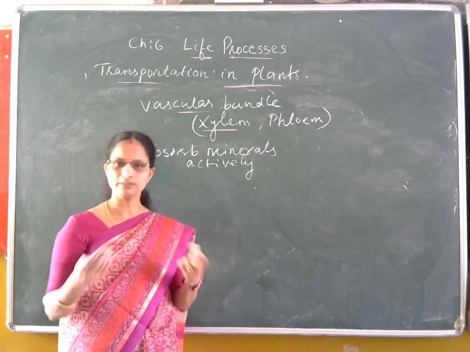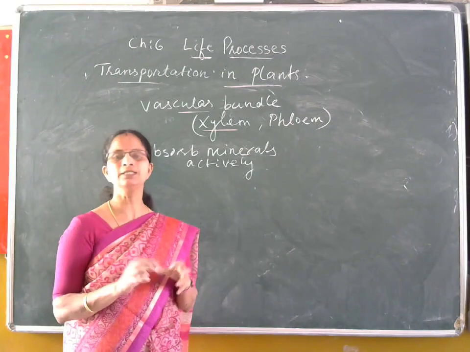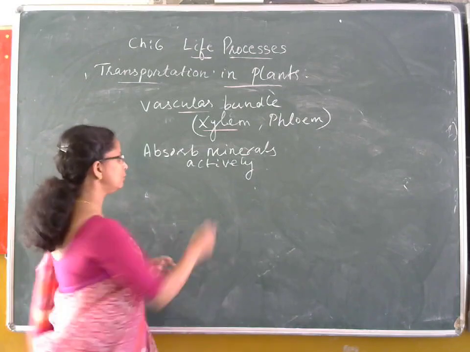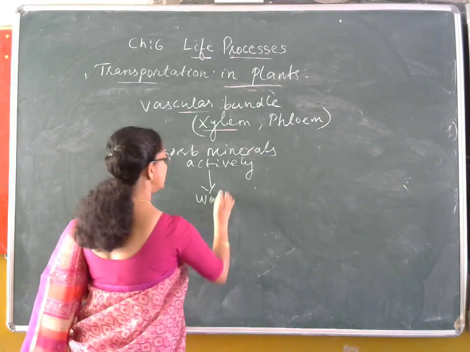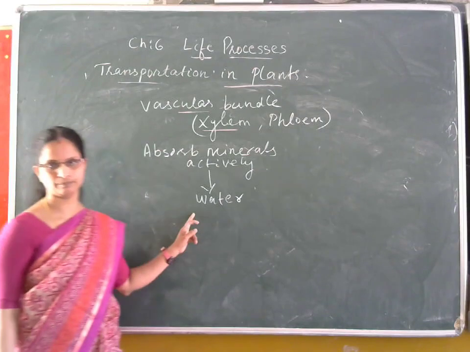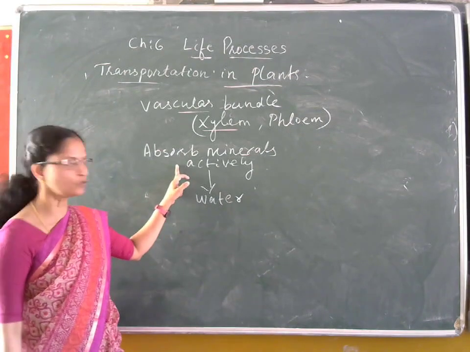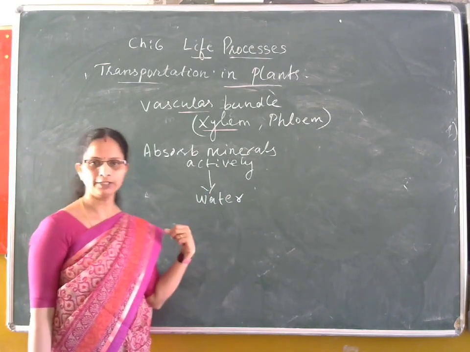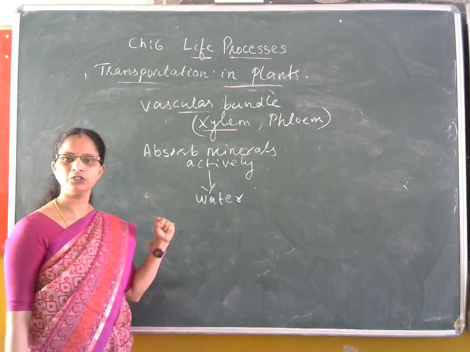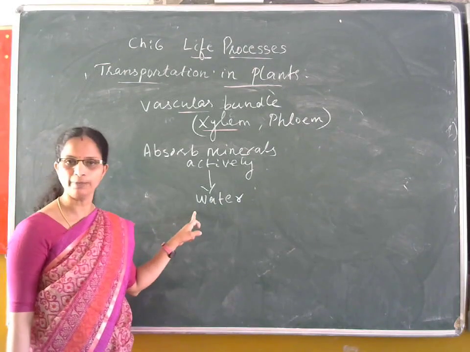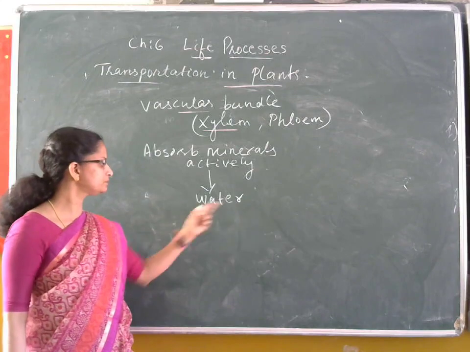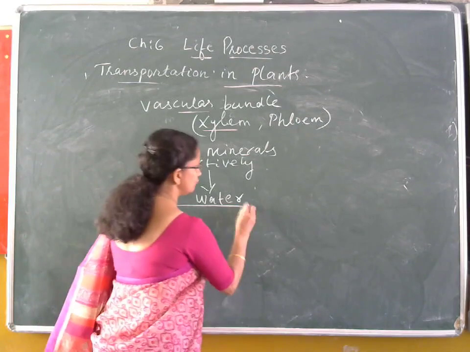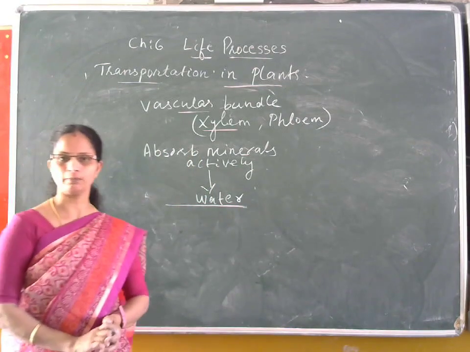When the mineral ions once enter into the root cell, it increases the osmotic pressure. And due to that, from the surrounding soil particle, automatically the water molecules enter into the root hairs. So firstly, root cells absorb mineral ions actively by spending energy from the ATP, and it creates an osmotic pressure so that from the surrounding soil particle water enters into the root hair cells. So in this way, the absorption of water has taken place.